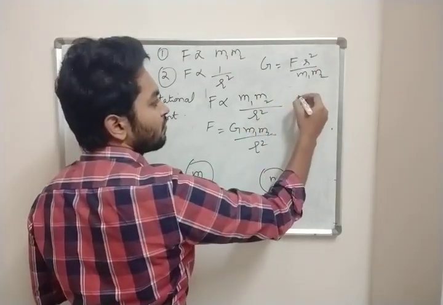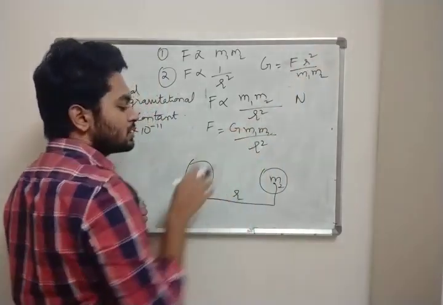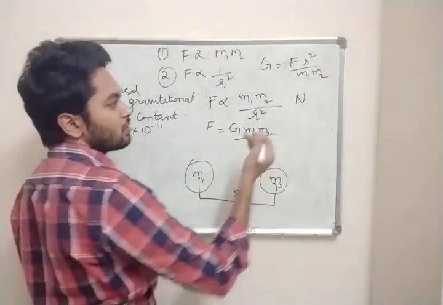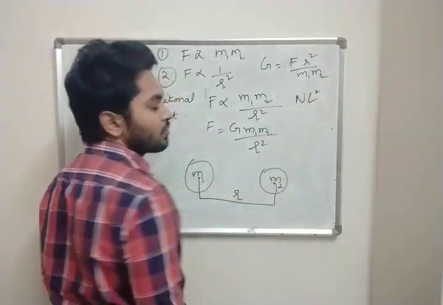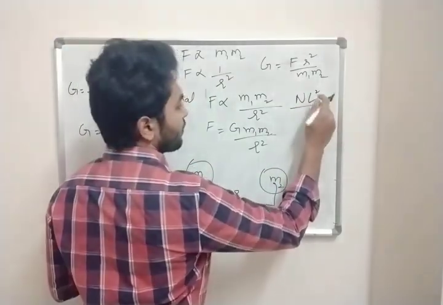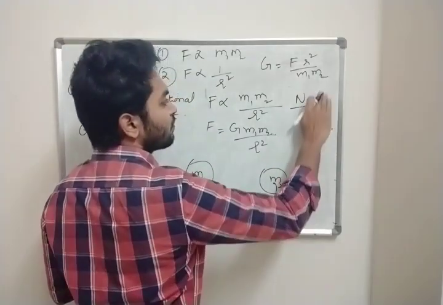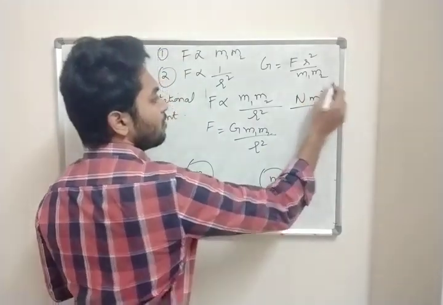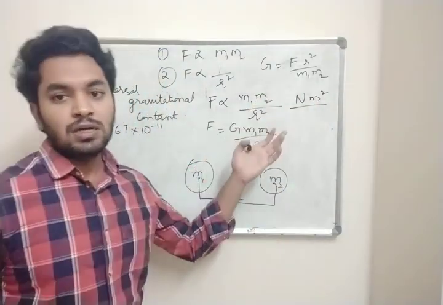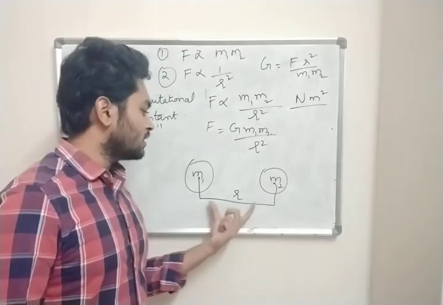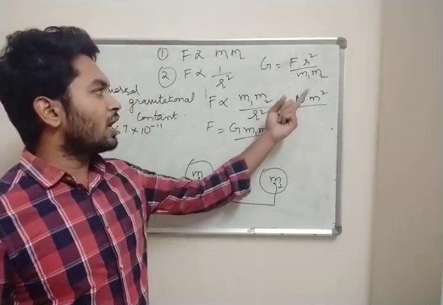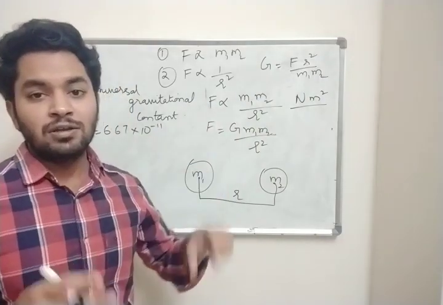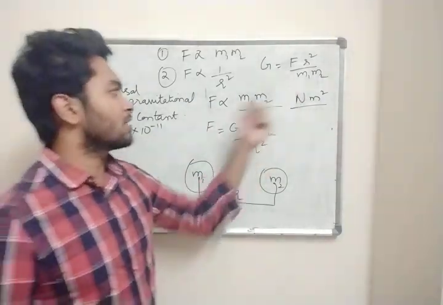What is the unit for force? It is Newton. R is the length, the distance between masses m1 and m2, and the unit for length is meter, so r square is meter square.